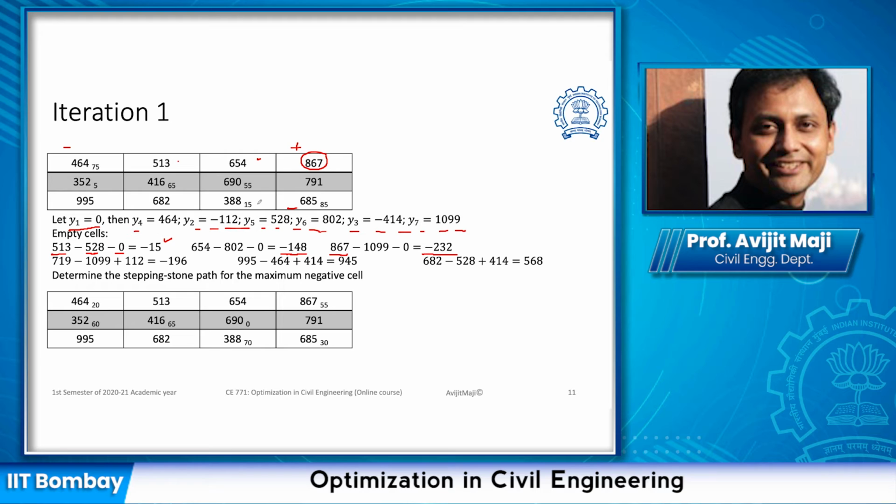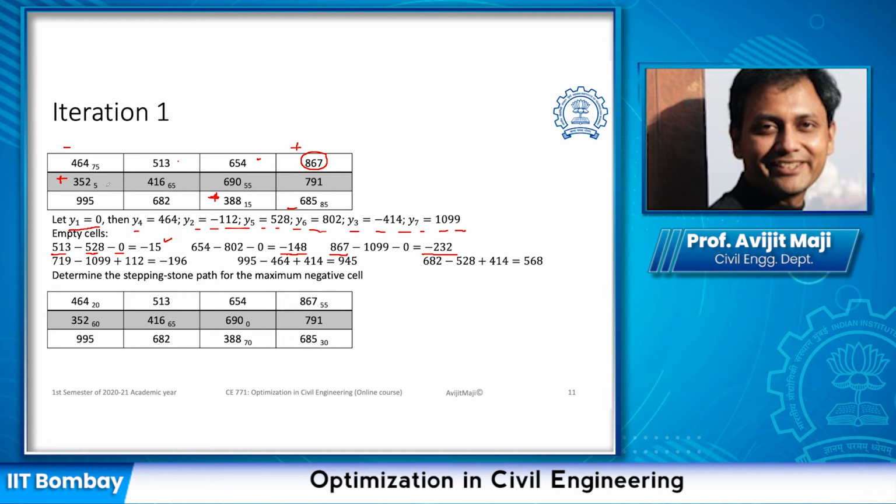Now we can only choose the cell which is not empty. So in this case, we see that this cell is not empty. So we can take it from here, which means we are going to add whatever we are going to lose here, we can add it here. In this case, we need to find out a non-empty cell, whatever we are losing here can be added there, so that we can have the balance in the column. And the cell where we can assign is here, because this is the only non-empty cell that can be used.